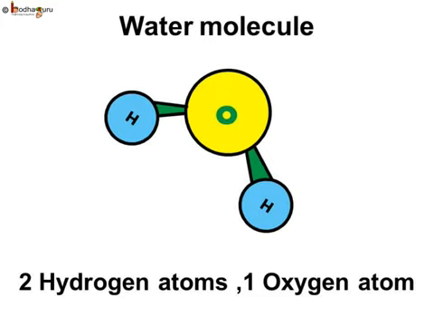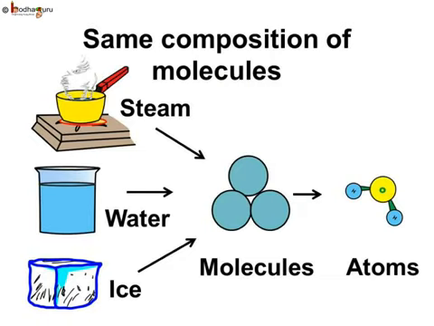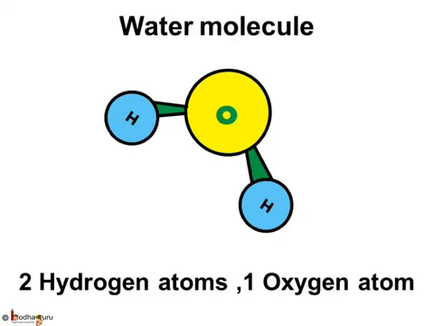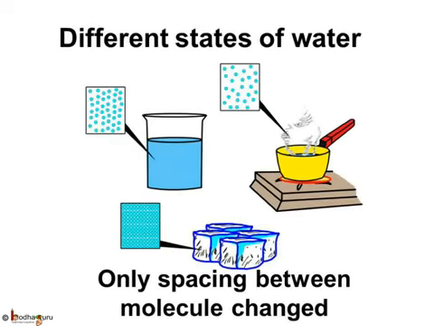For example, in water, there are two atoms of hydrogen and one atom of oxygen. And hydrogen and oxygen are the names of atoms. When water changes into vapor or ice, the composition of the molecule of water remains the same. That is, one molecule of water will continue to have two atoms of hydrogen and one atom of oxygen. Just the space between the molecules changes, and hence this change can be reversed. That is, it's a physical change.